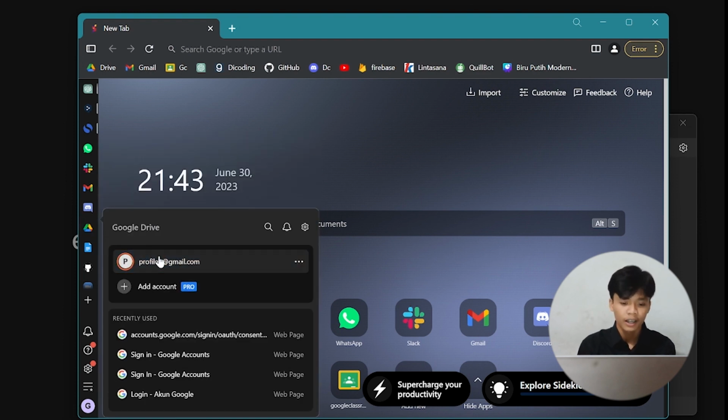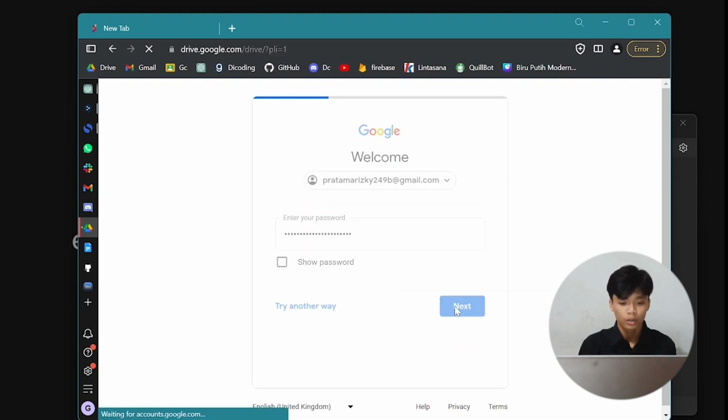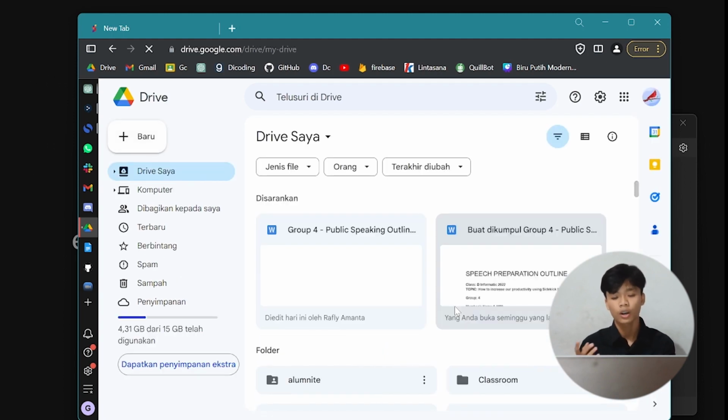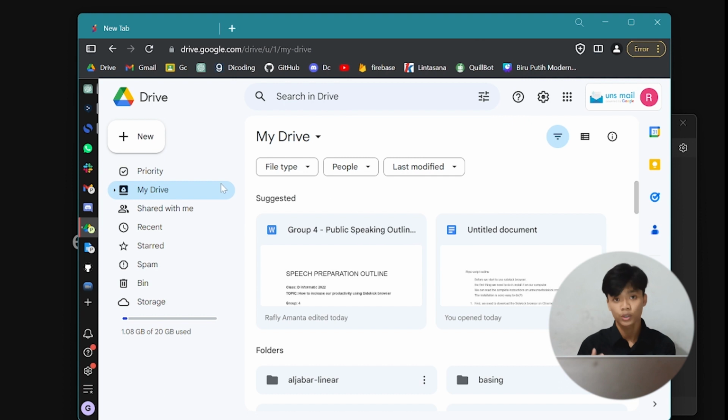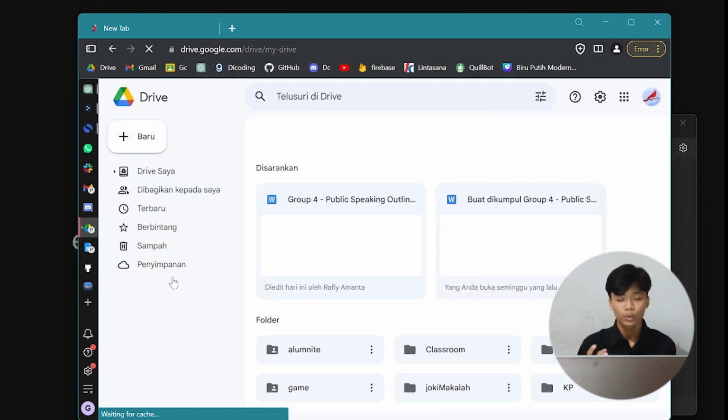After that, click the account on the application that you have previously added. Then a window will show up to log in to your account. Enter your account and the password. Using the first step, you can add several accounts to Sidekick. If you want to switch accounts, just right-click on the app and choose which account you want to use.